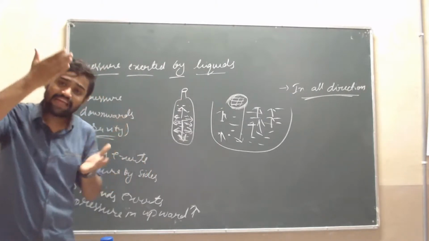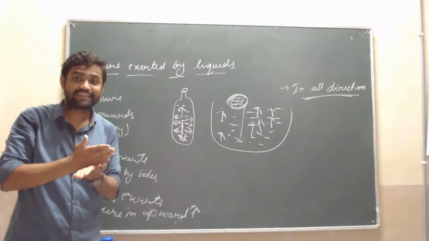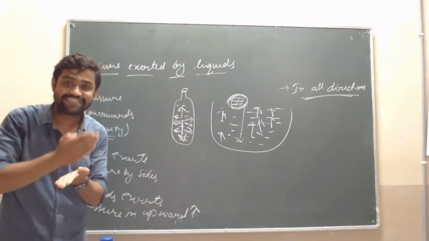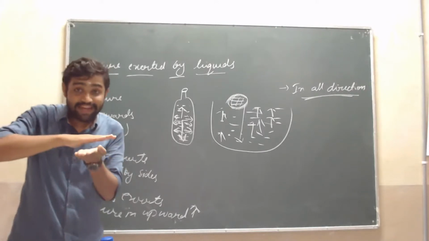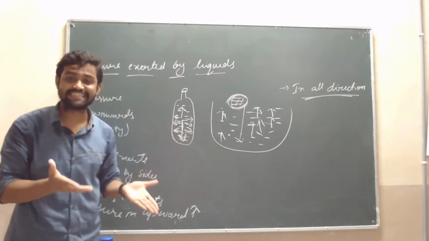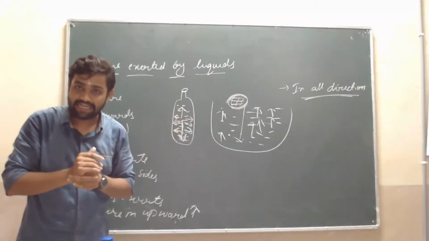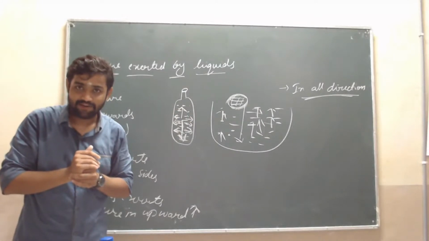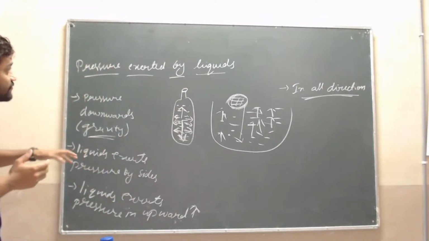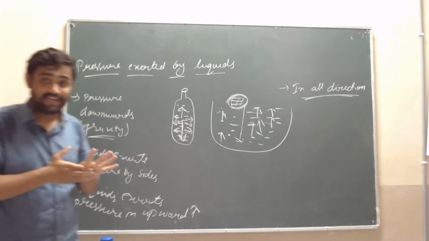Yes sir, if the area is small, at that place the pressure exerted is more. If the area is larger, then the pressure exerted is less. This is about the solids and this is about the liquids. In this video we have studied about pressure.